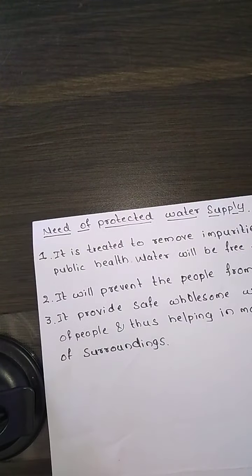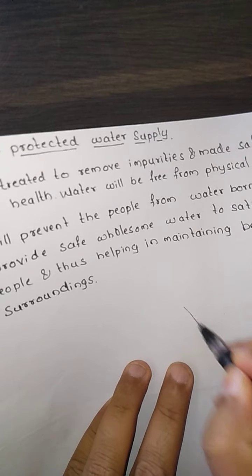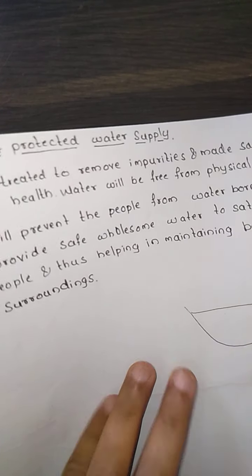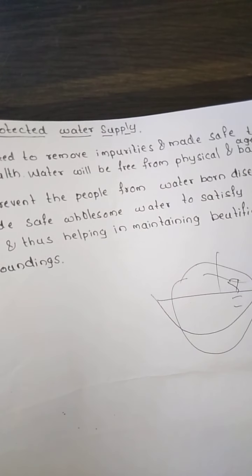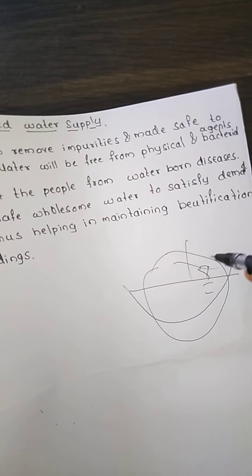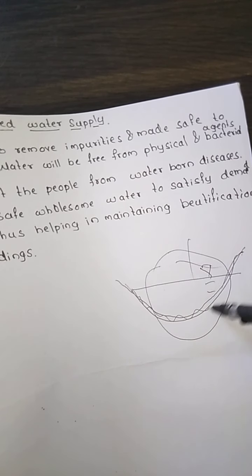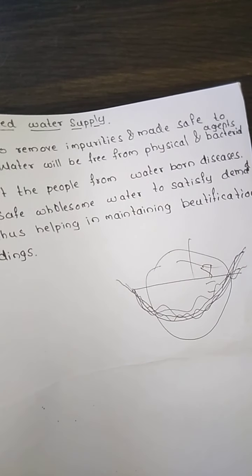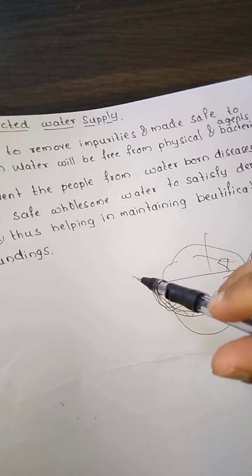Now we will see what protected water is. Suppose we have one source of water, where we have a huge quantity of water. Now, can we use the water directly? No, the answer is no. Why can we not use it? Because this particular water source is in contact with the soil. As you know, the soil has some microbes and some elements, which might be higher or lower, so it is going to create a problem.